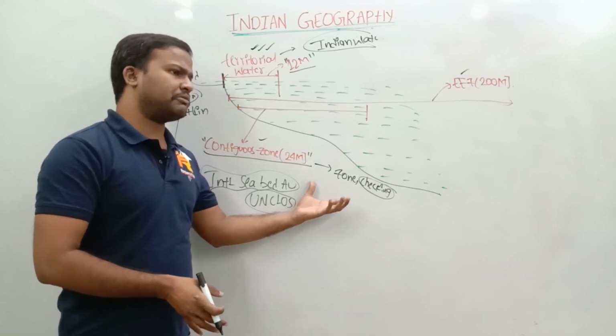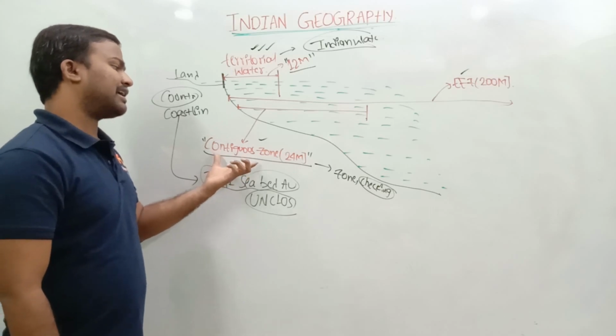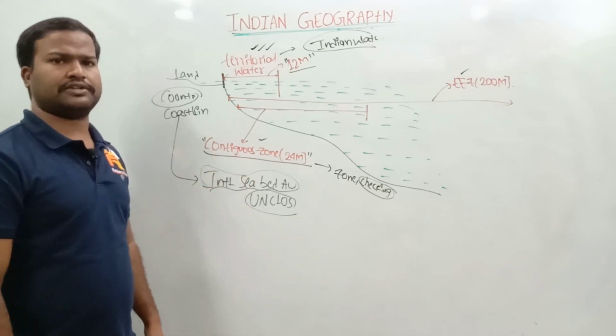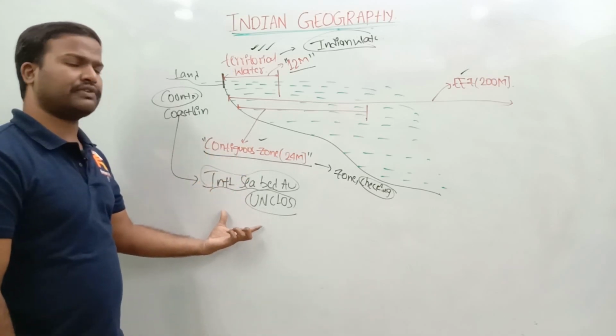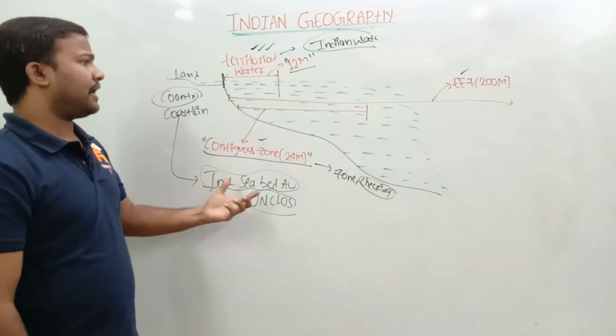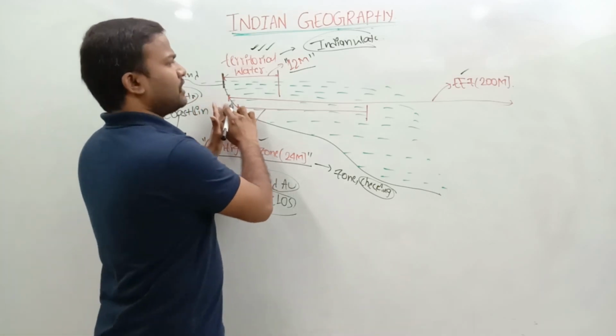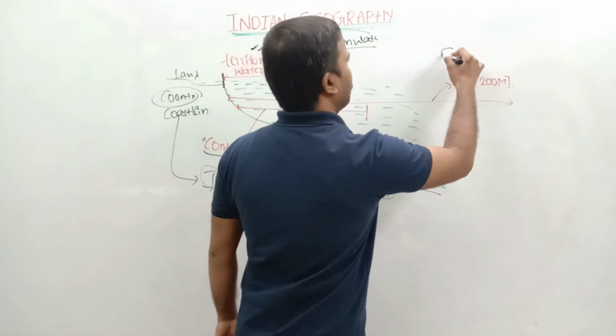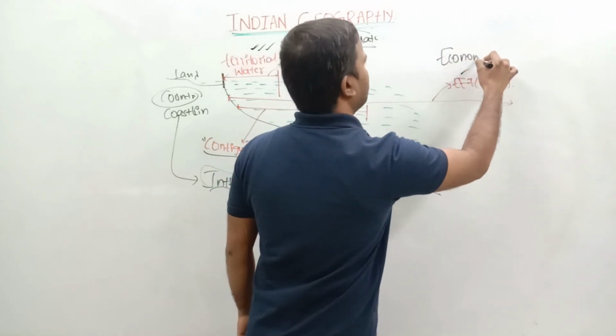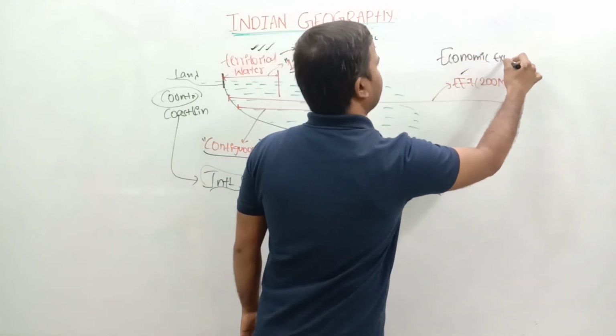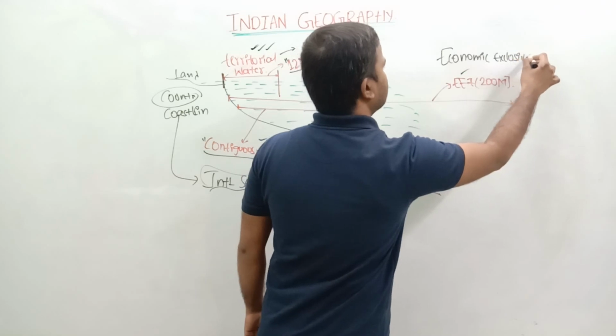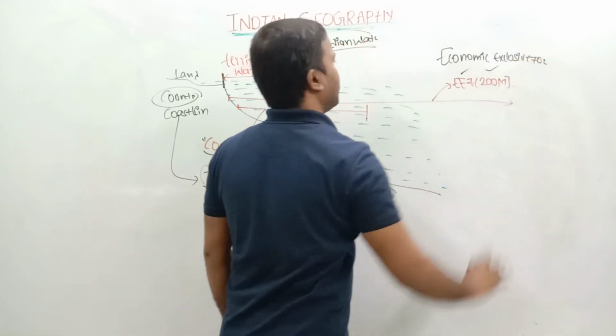That is called the contiguous zone, according to the norms of the International Seabed Authority. And after this, very, very important is the EEZ, the economic exclusive zone, up to 200 miles.